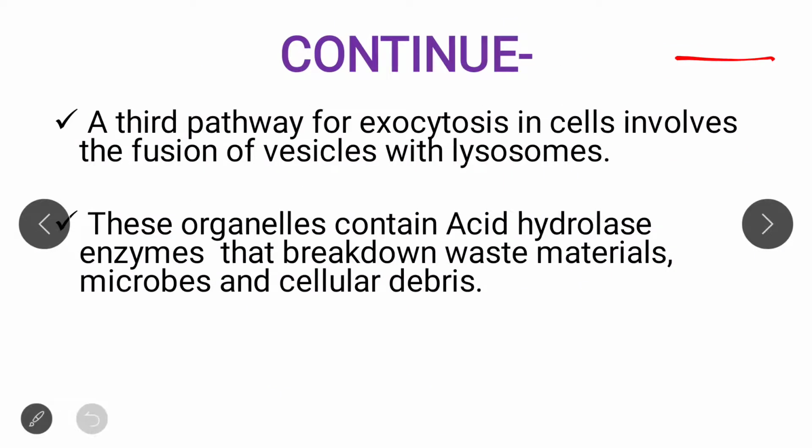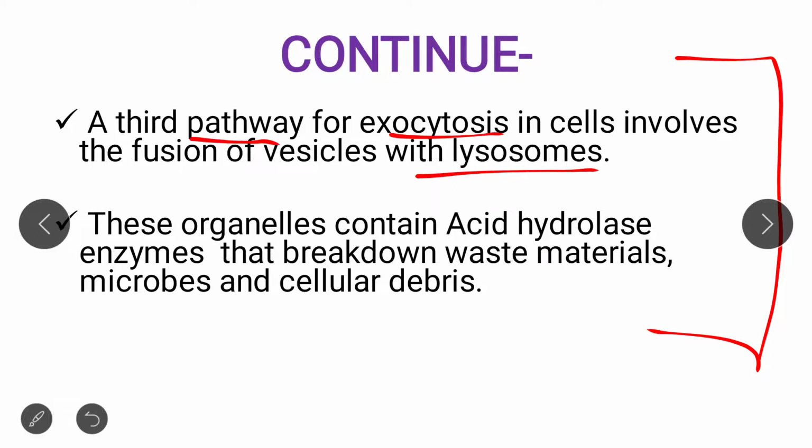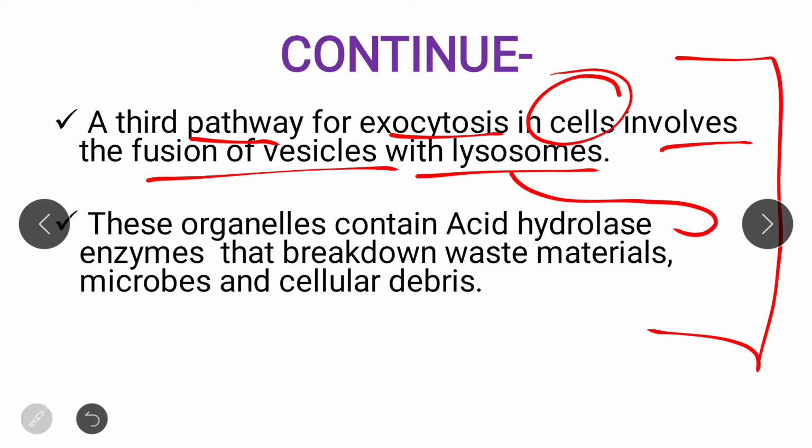Okay, and the last pathway is the fusion with the lysosome. The third pathway for exocytosis in cells involves the fusion of the vesicle with the lysosome. And this organelle, that is lysosome, we all know contains what? Acid hydrolase. And this acid hydrolase enzyme breaks down waste material, microbes, and cellular debris. Okay, so these are the three pathways that occur in the exocytosis process, and these are the basic concepts of exocytosis and its three pathways.